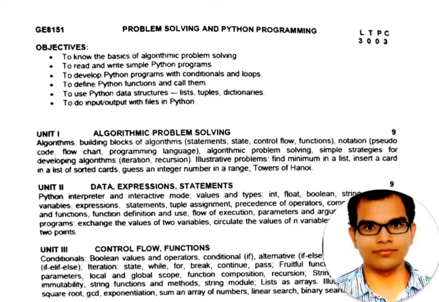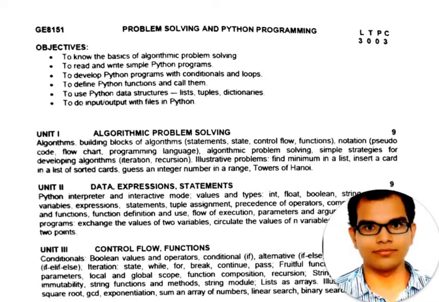Here today we will see a new subject, that is Problem Solving and Python Programming. So here we can say this one as the PSPP subject, in short. In this subject we will see one theory subject and one lab also. In theory, there are 5 units. I will tell what units are there in that, and after that we will start from basics.